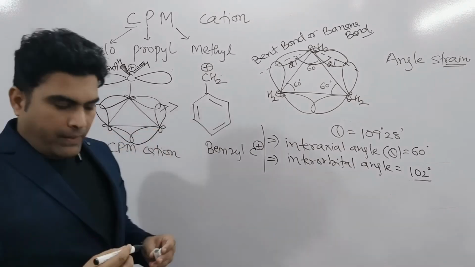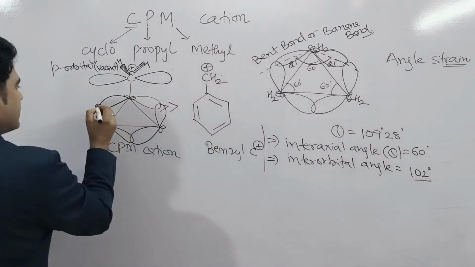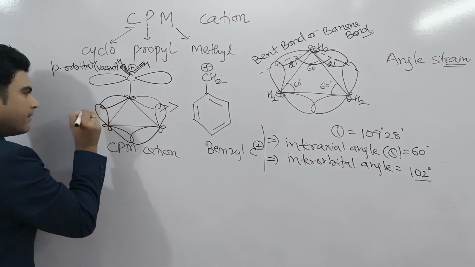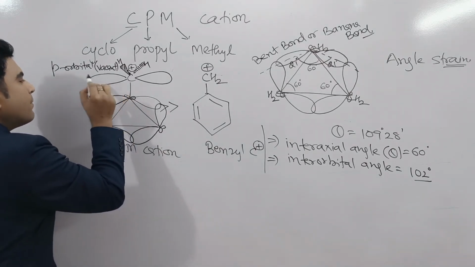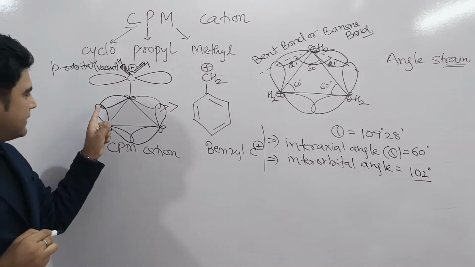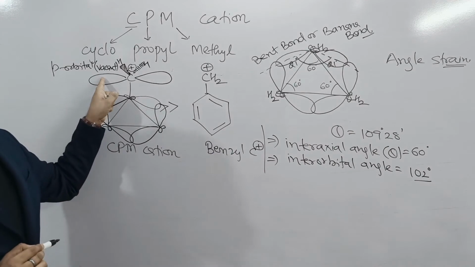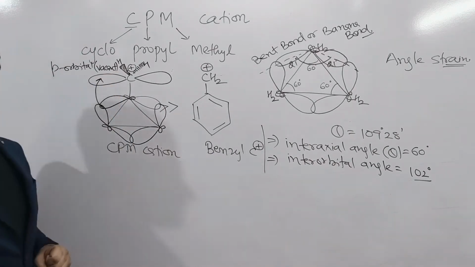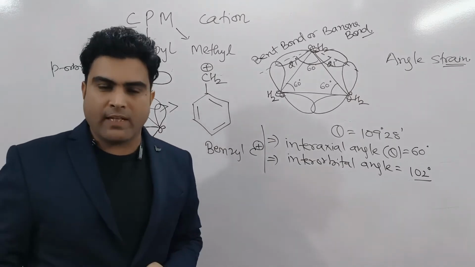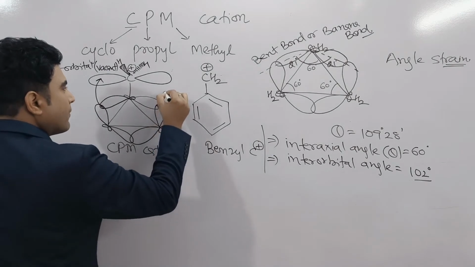Now if we study the stability of the carbocation, the two electrons which are present here in this bent bond are close to this vacant p orbital. These two electrons can go to this p orbital and they can provide stability to this carbocation. Similarly, they can also go from this side also.